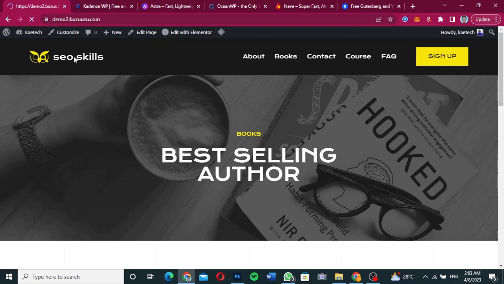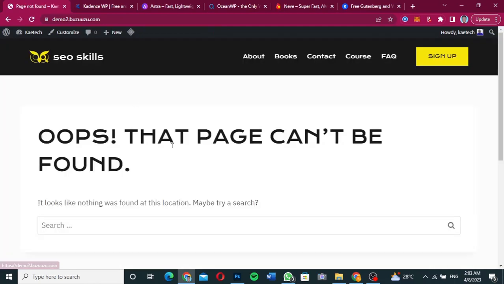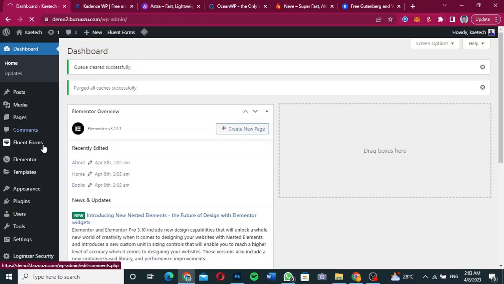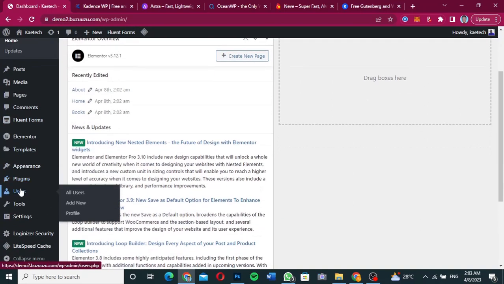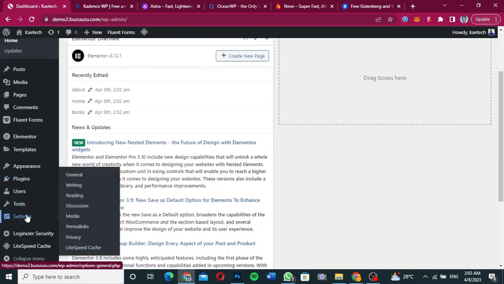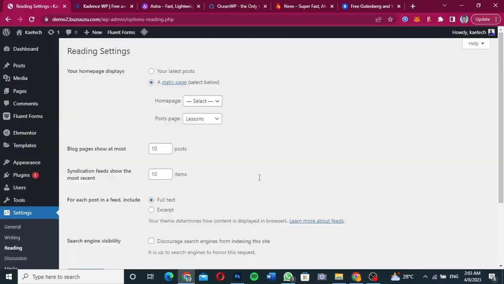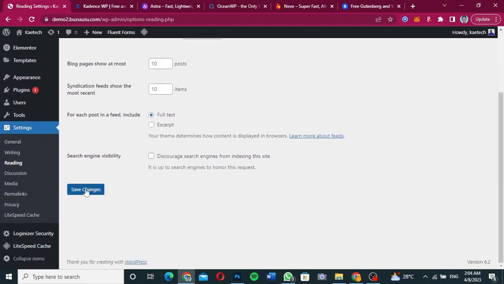But I think the home page is the one which is missing. Okay, so I'm going to go over here, go to the dashboard and see if I can fix the home page. So first of all, let me go to settings over here and go to reading, and let me see. As you can see, there is no home page. Okay, so I'm going to just click on home over here to see if the home page will work.